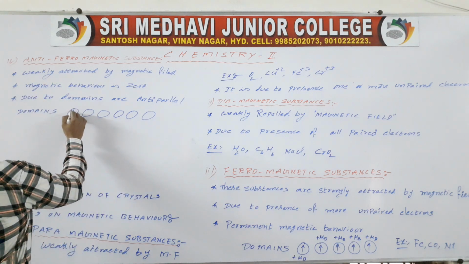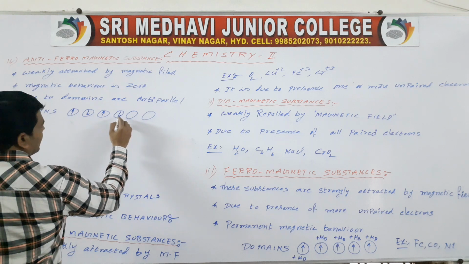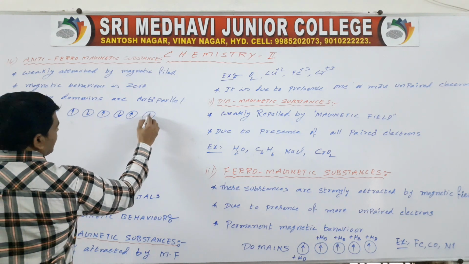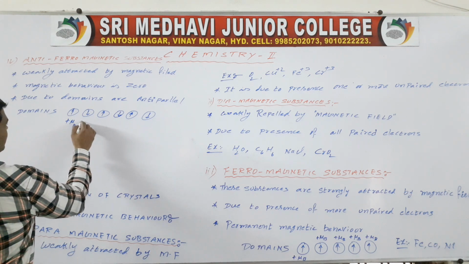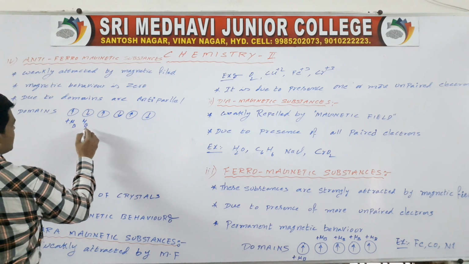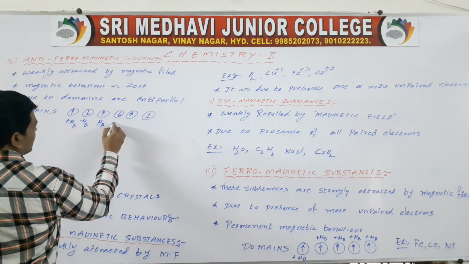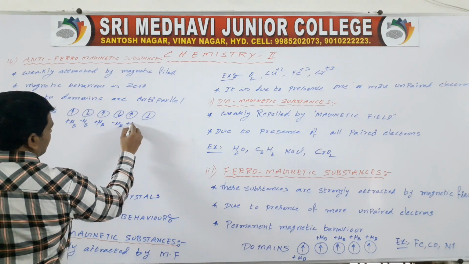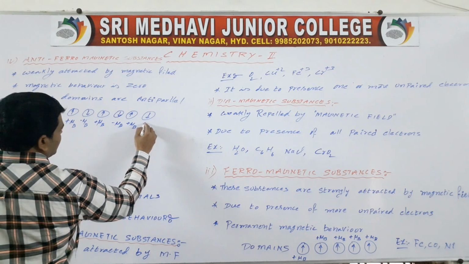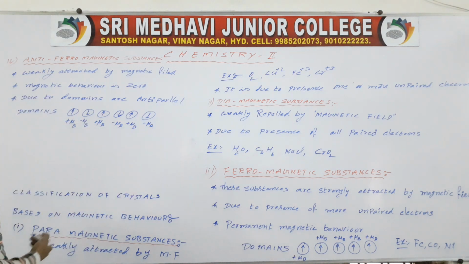Okay, it is clockwise, anti-clockwise, clockwise, anti-clockwise, clockwise, anti-clockwise. It is plus mu B, minus mu B, plus mu B, minus mu B, plus mu B, and minus mu B. Then they cancel with each other.